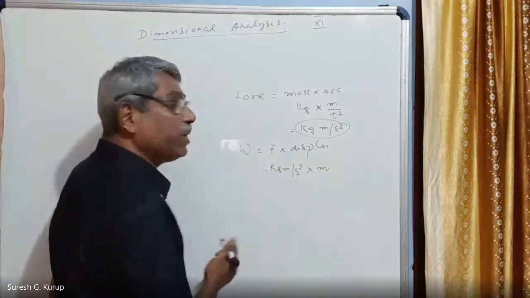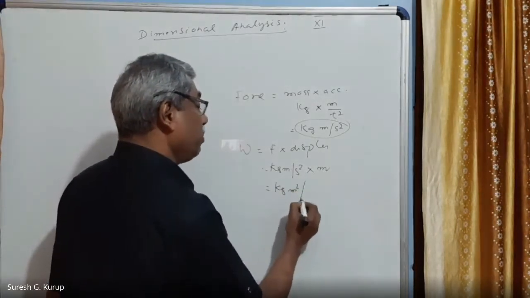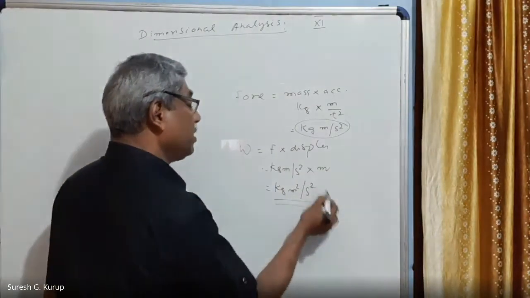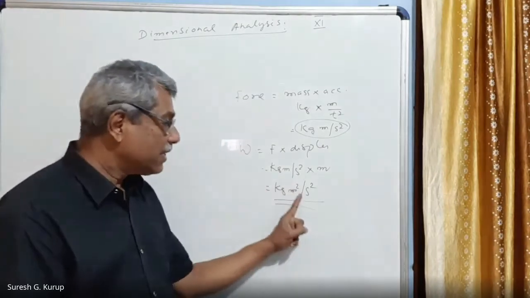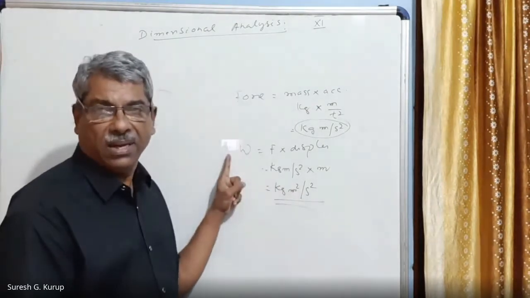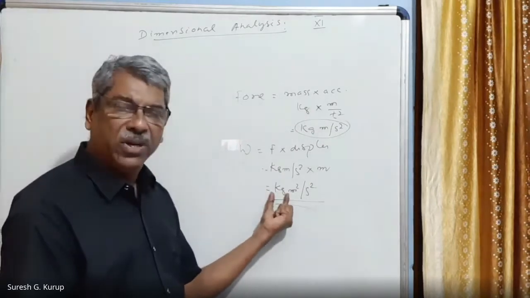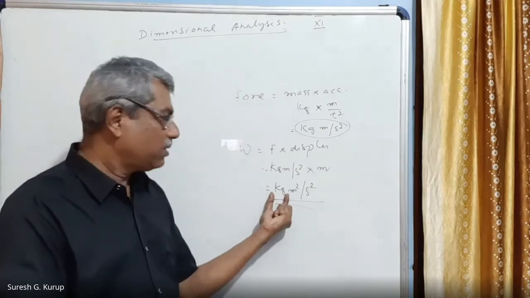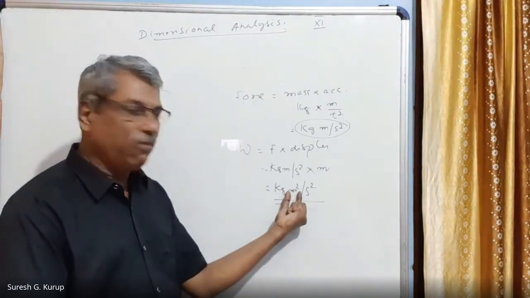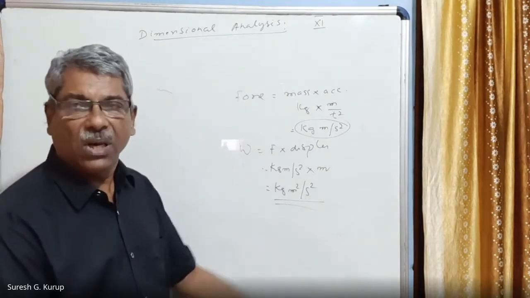Meter into meter is equal to meter square. Therefore, kg meter square per second square. This is the derived unit of work done, the SI unit of work done. Right? It is the SI unit because all the fundamental units used are SI units only. kg is the SI unit of mass. Meter is the SI unit of length. And the second is the SI unit of time.